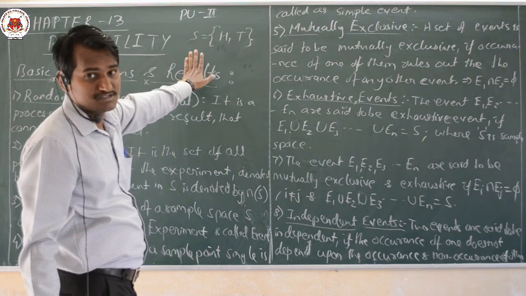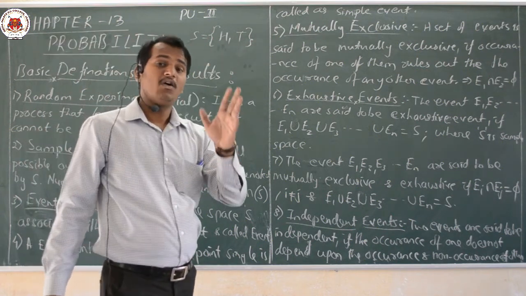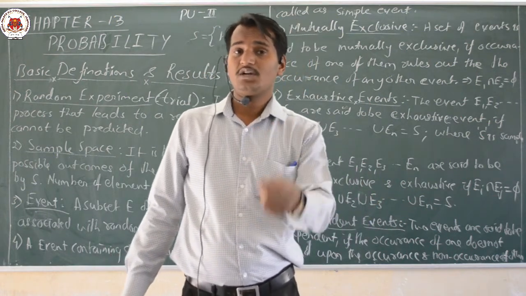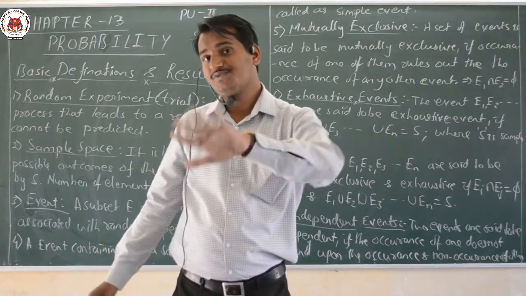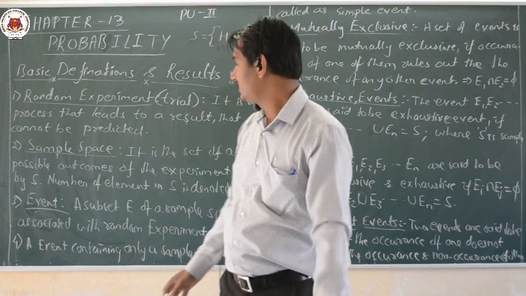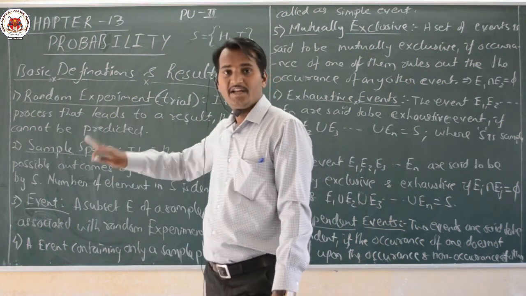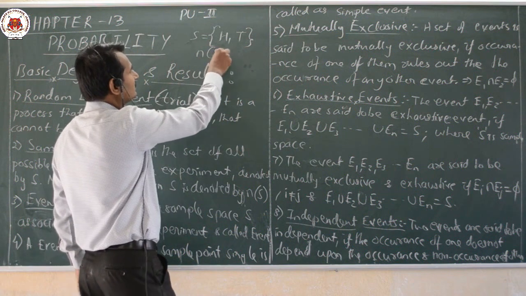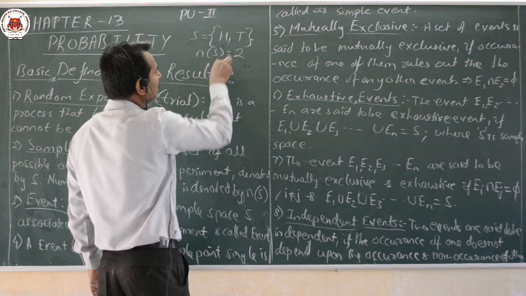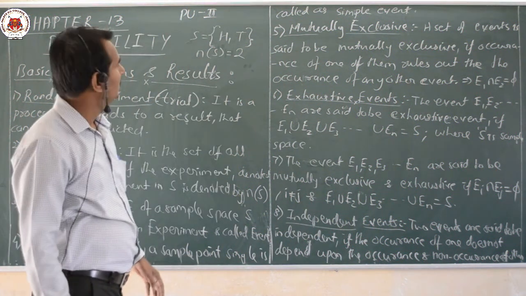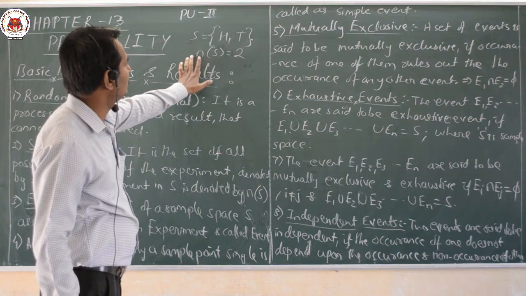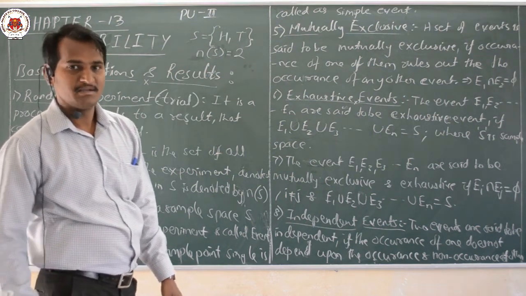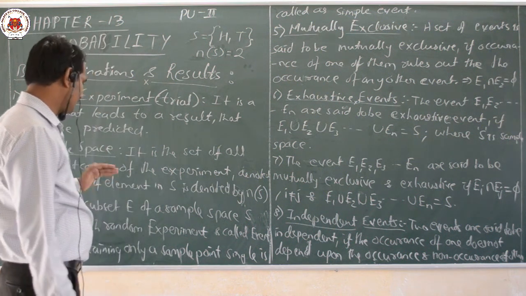That is nothing but sample space. Sample space means what? All possible outcomes of a random experiment. Random experiment means what? Tossing a coin. The total number of outcomes we get, that is nothing but our sample space. And in this example, the number of elements, N of S, is 2. Number of elements in the sample space is 2 here. That is a very simple example of our sample space.